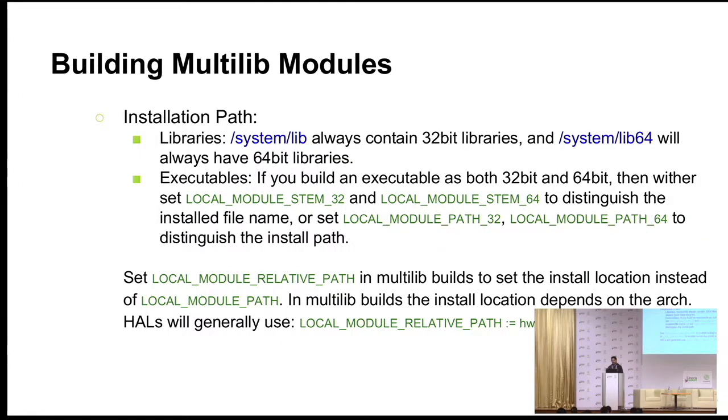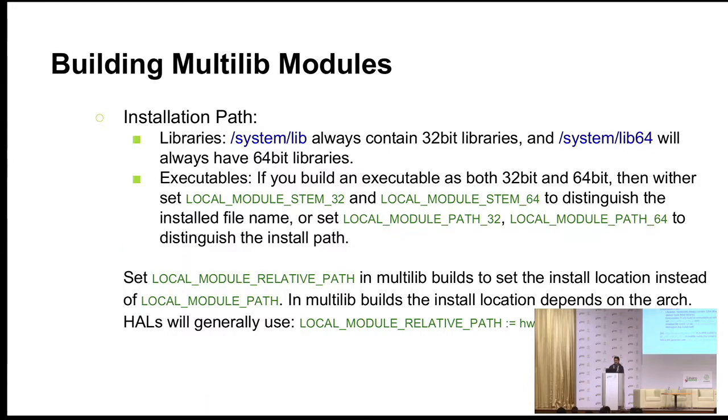So the problem is the executables, because we have only a single installation path, system/bin, so what you have to do is rename your binaries. You cannot have the same executable with the same name in system/bin. So the variables which you use are LOCAL_MODULE_STEM and LOCAL_MODULE_PATH. LOCAL_MODULE_STEM comes in handy when you want to rename your files.